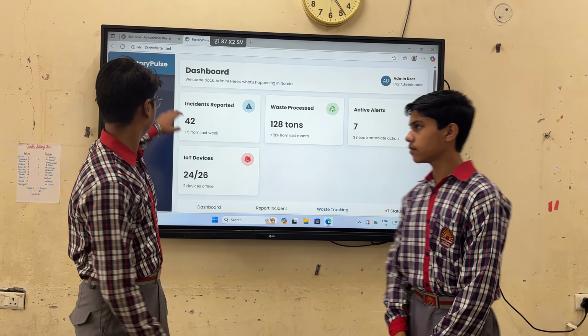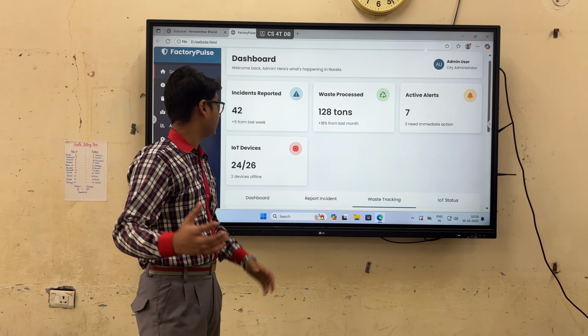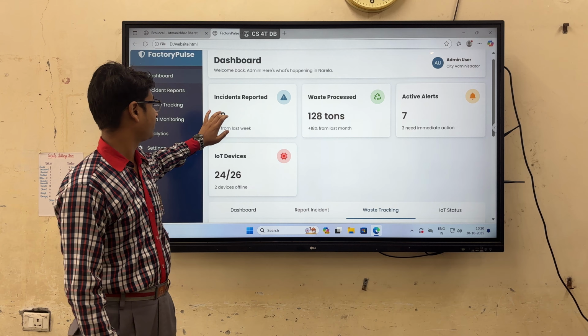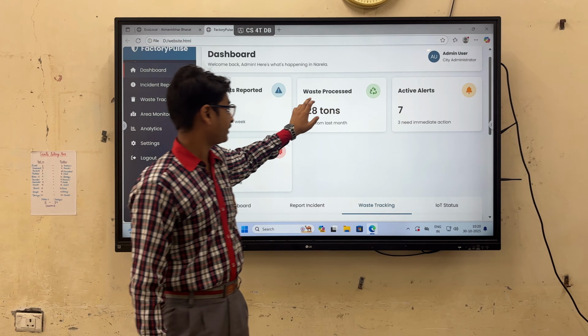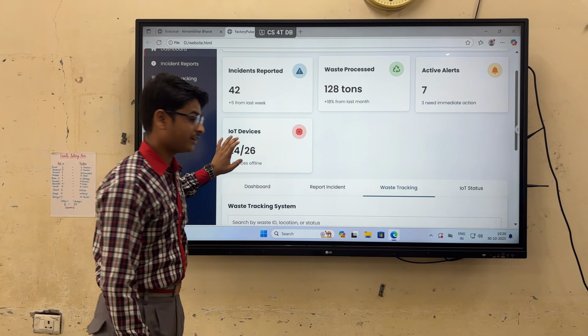So this is our website, Factory Pulse. This is for urban safety and industrial areas. Here is the dashboard of the website. Here is the incident report, so anyone can report any incident. There are waste processed and active alerts, every alert from the industrial areas and IoT devices.